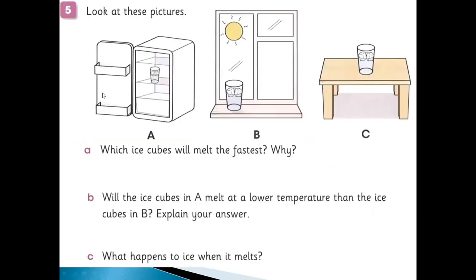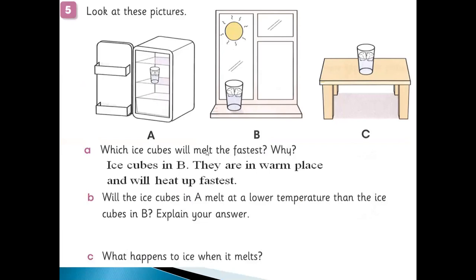Question 5. Look at this picture. One glass is in the freezer, one in a warm place, and one on the table at normal temperature. Actually these are ice cubes. Which ice cubes will melt the fastest? A, B, C. Obviously B, because it is in the warm place. They are in a warm place and will heat up faster.